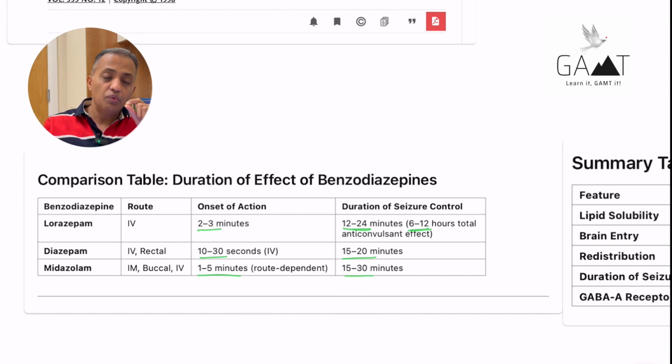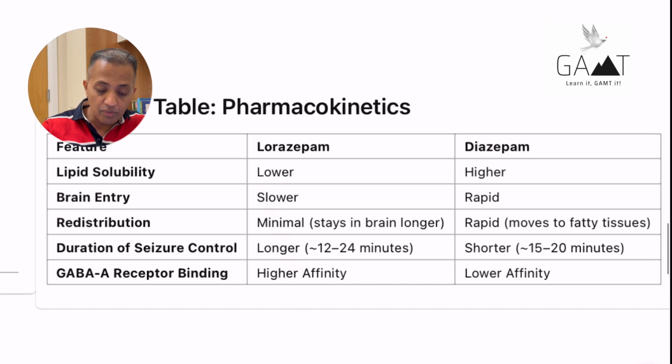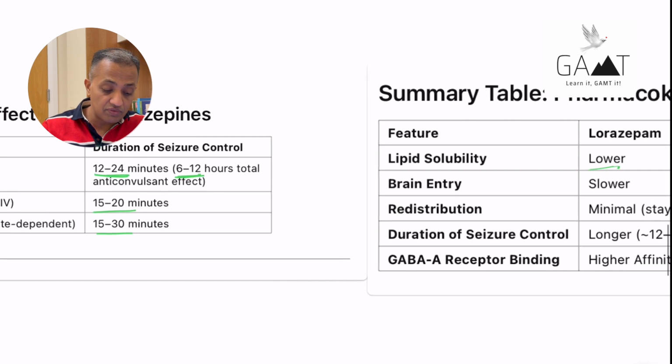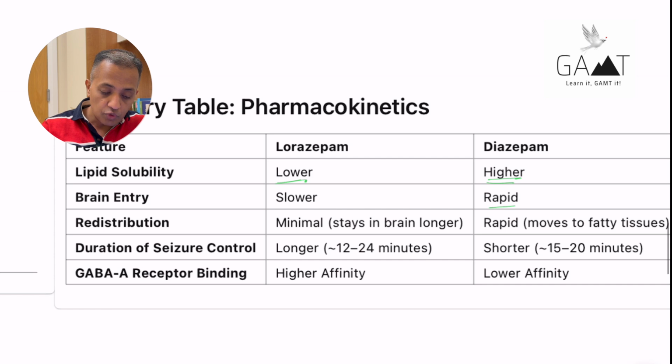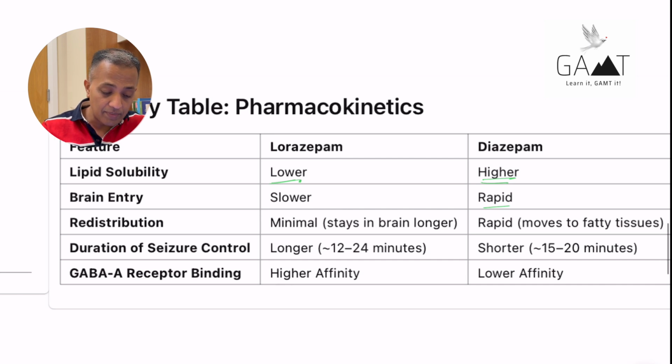Now, it left me wondering, because diazepam has a really long half-life, same as lorazepam, but why does diazepam's seizure control last much shorter than lorazepam? Lorazepam has lower lipid solubility. Diazepam is very highly lipid soluble. This high lipid solubility enables it to enter the brain very rapidly, and that's why you get a very rapid onset of effect with diazepam. In 10 to 30 seconds you get seizure stoppage with diazepam, whereas lorazepam takes 2 to 3 minutes. So the onset is slightly slower in lorazepam.